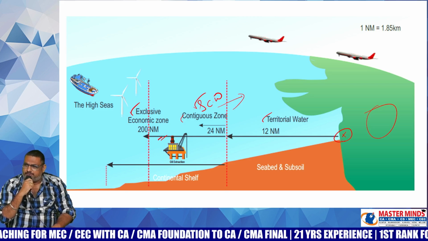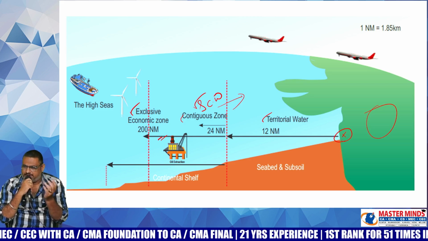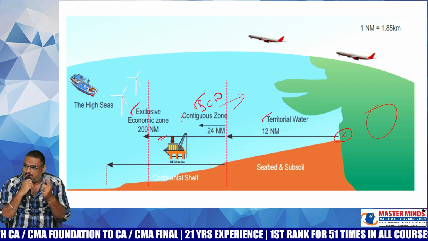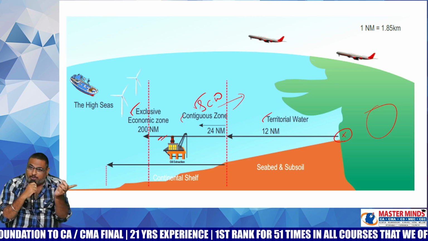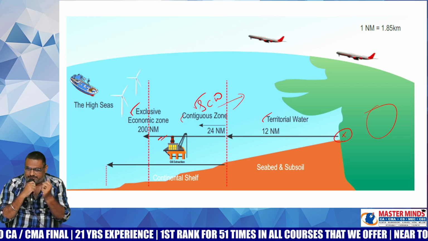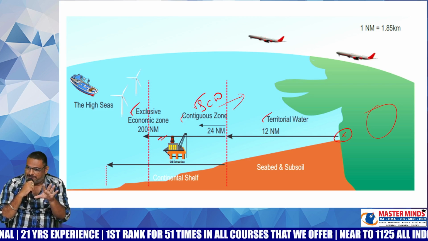That's why if you observe the KGF 2 climax scene, the Navy people will say, ma'am, please give us the permission to shoot the vessel. Otherwise, Rocky will be out of the Indian territorial waters. He will be there in the international waters. So please allow us to shoot that particular vessel. If you remember the climax scene, these were the dialogues in that particular movie.